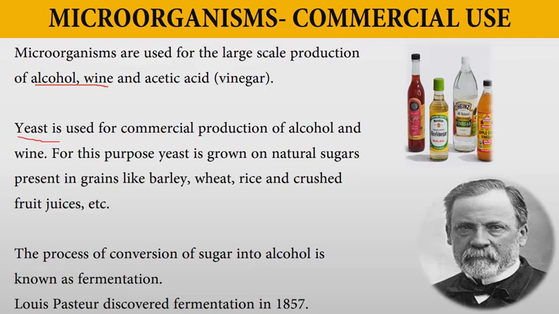Yeast. Remember this, yeast is used for making alcohol. And the process of converting sugar into alcohol is called fermentation.